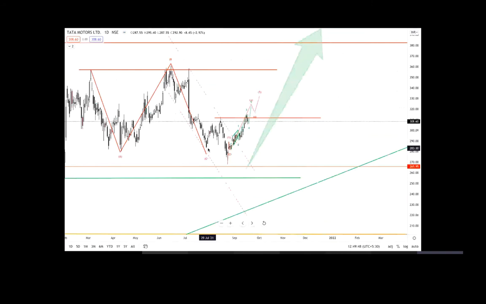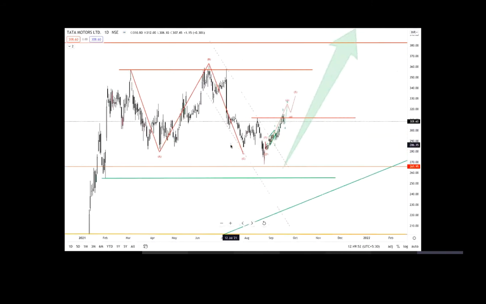As long as this was not below the level of 280, the correction was incomplete, and still the prices slightly bounced here, that is the level of 283. From this the prices bounced here, and there was some news in the stock for this bounce, but I have not given the buy call on the Tata Motors yet, because I wanted to see the Tata Motors below the level of this, because this was an expanded flat, and in an expanded flat, the C wave should end below the level of wave A.